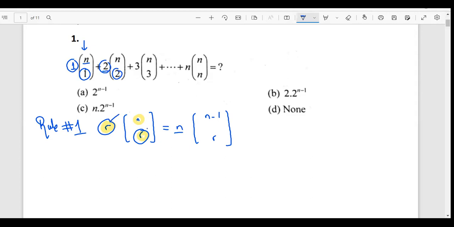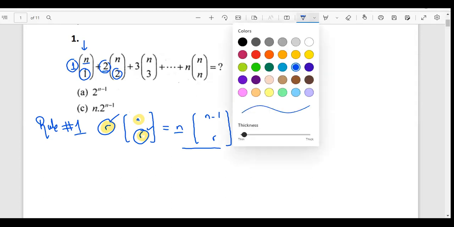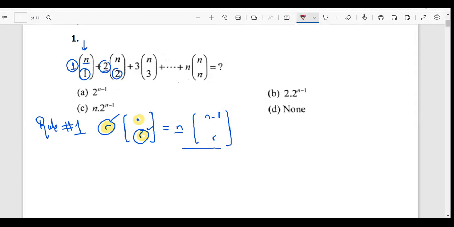So whenever this number and this number are the same, I can convert it to this. Let me convert it, and then you'll see where exactly I can use it. So I can write this question this way. I can write it as n into n minus 1, C 1.